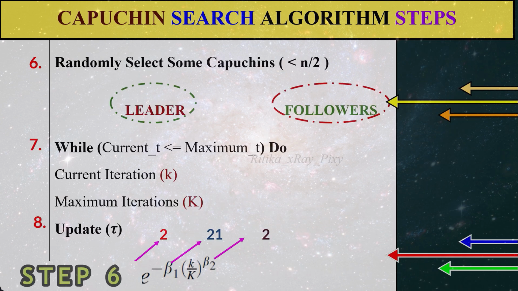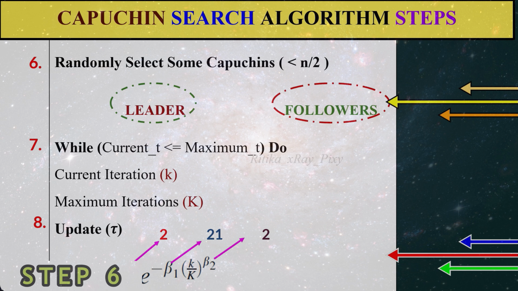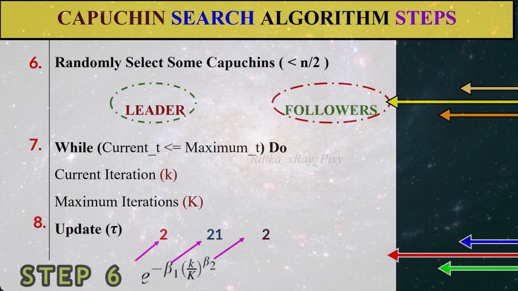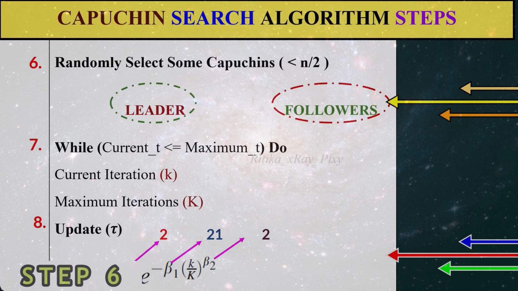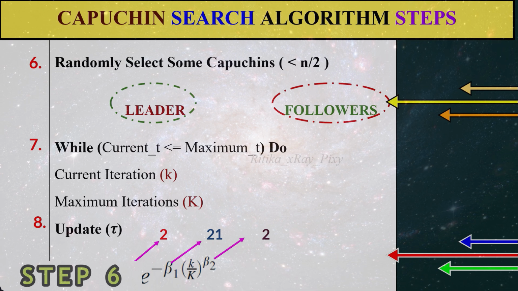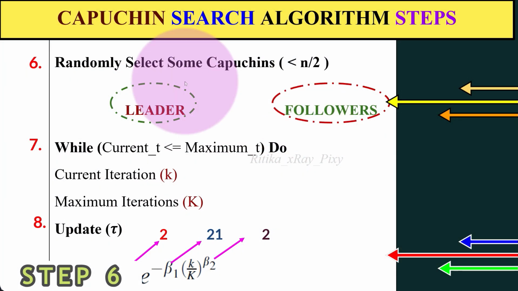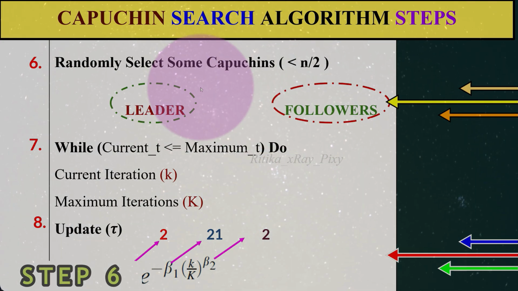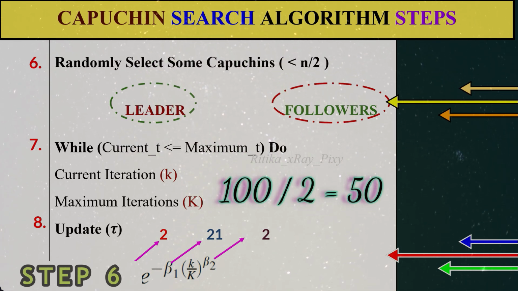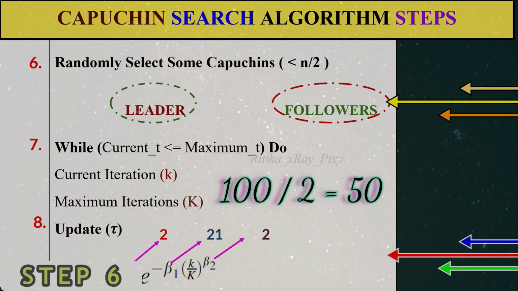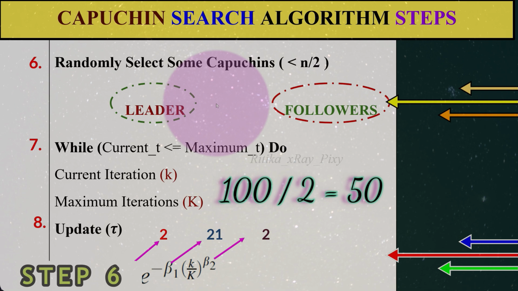Now when we select the Capuchins, the number of selected Capuchins should be less than N by 2, where N is the population size, divided by 2. This is used to represent the leaders, and the other remaining Capuchins are the followers who follow the leader. So in the group we have followers and leaders. Suppose we have population size 100. So 100 divided by 2 is 50. So we select only 50 Capuchins randomly.